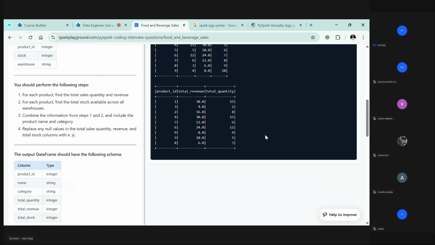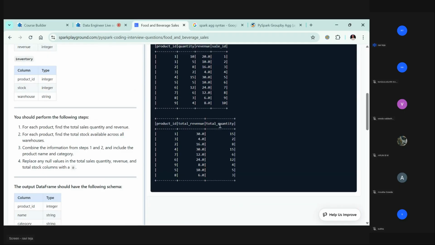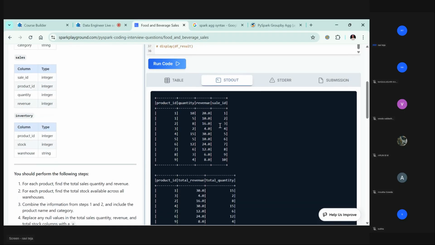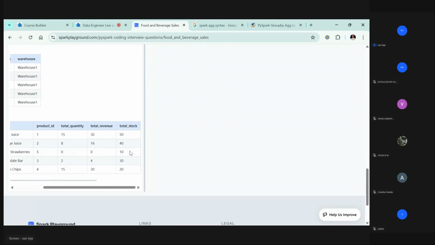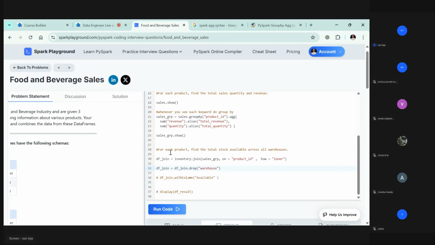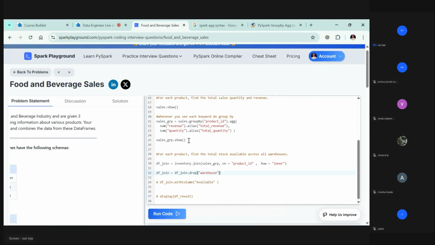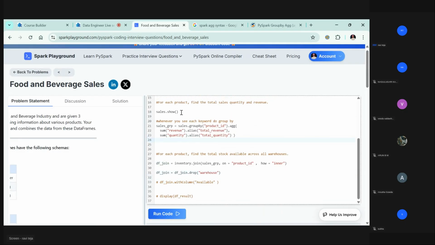So the output is product ID, total revenue, total quantity. We removed warehouse, but where is total stock? Okay, I'm not even printing this, so that's why we've been confused until now. So let me remove these things. Okay, df_join dot show.